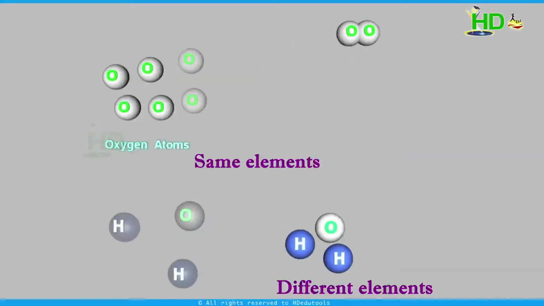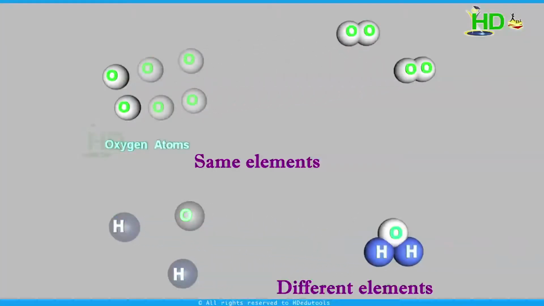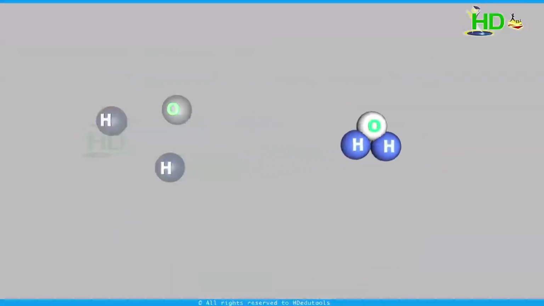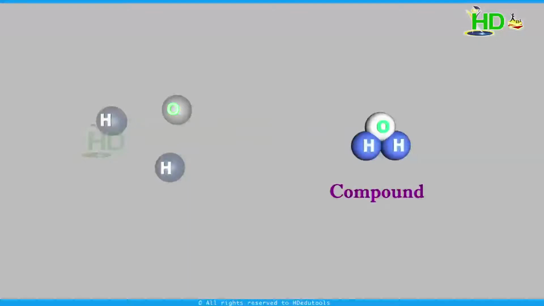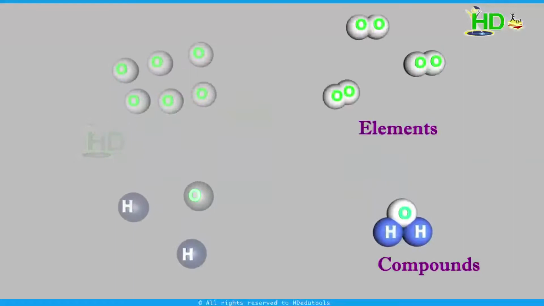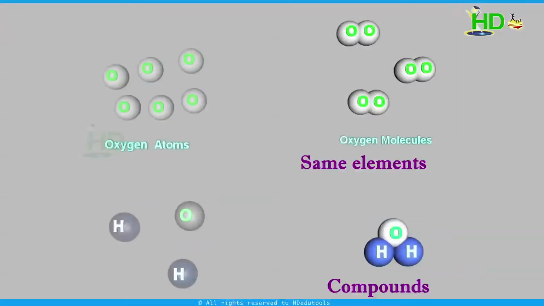Atoms of the same element or of different elements can join together to form a molecule. If atoms of different elements join together, they form a new substance which is known as a compound. So we can have molecules of elements and molecules of compounds. These are molecules of the same elements, and these are the molecules of compounds. A molecule can be defined as the smallest particle of matter that is capable of an independent existence and retains all the properties of that substance.